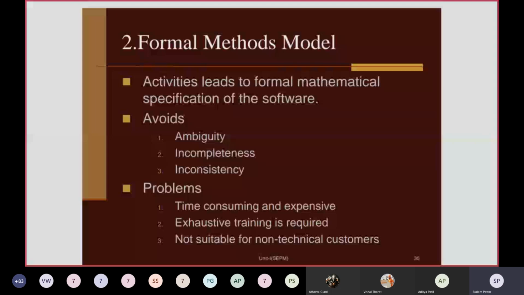So in the formal methods model, all activities lead to a formal mathematical specification of the software. Everything, including the feasibility analysis of your project scope, is based on a mathematical foundation or background.